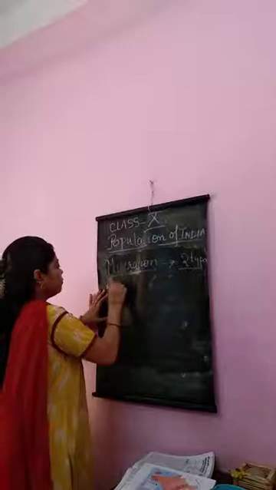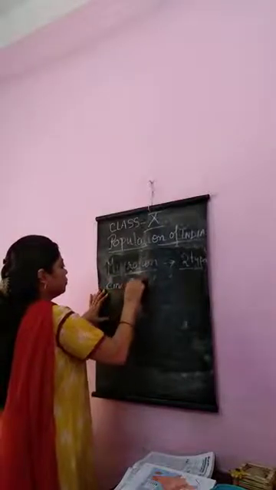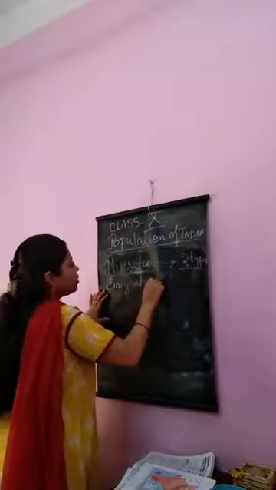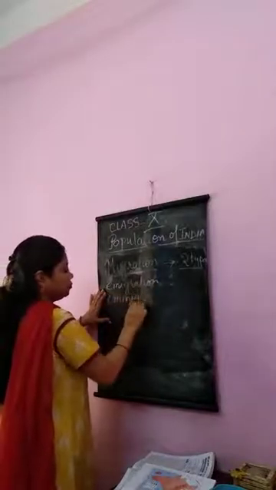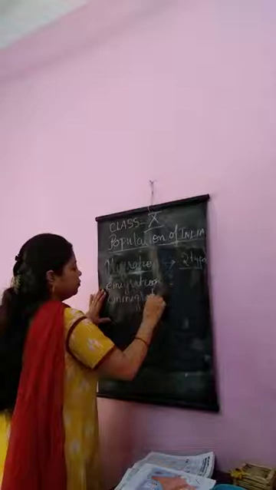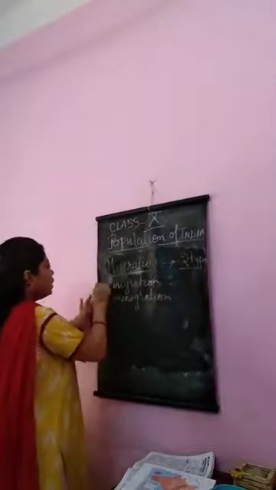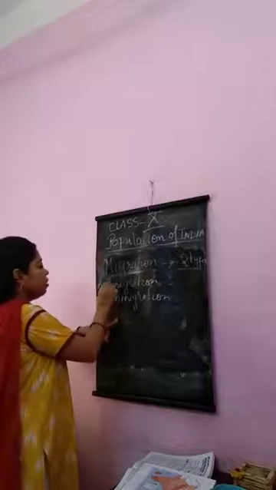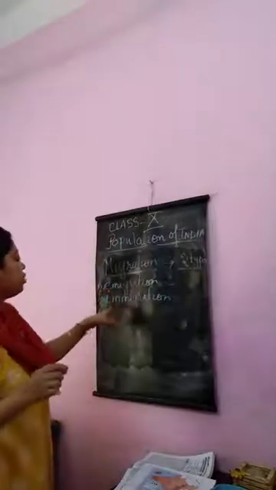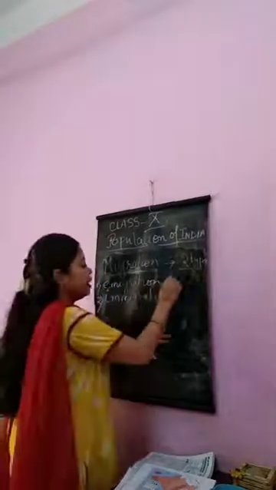Emigration and immigration. One is E, one is I. One is emigration, one is immigration.